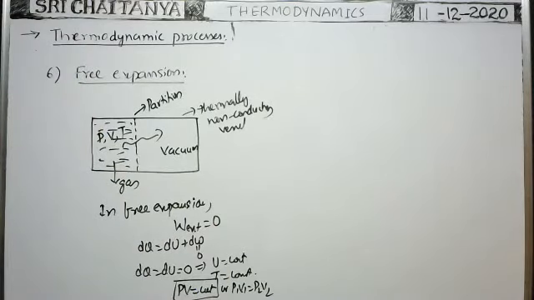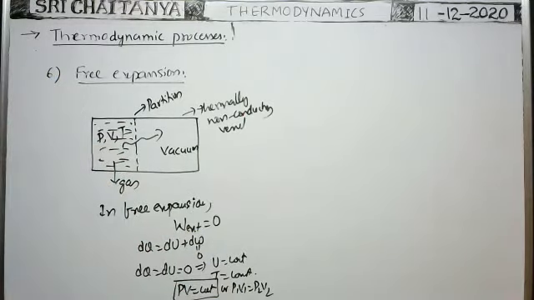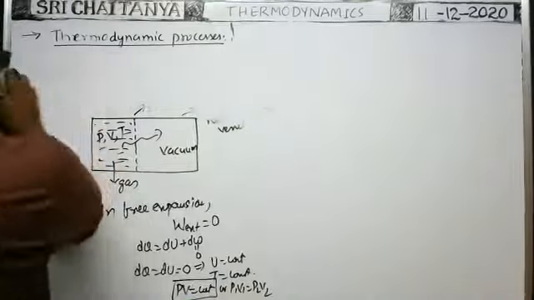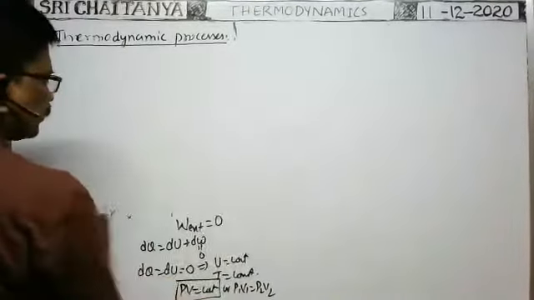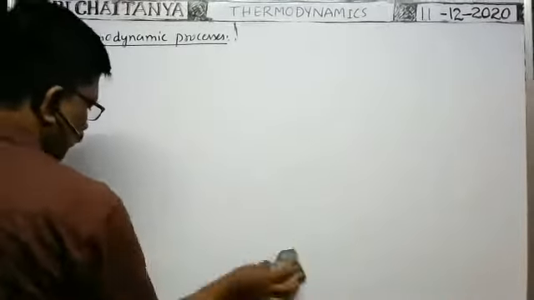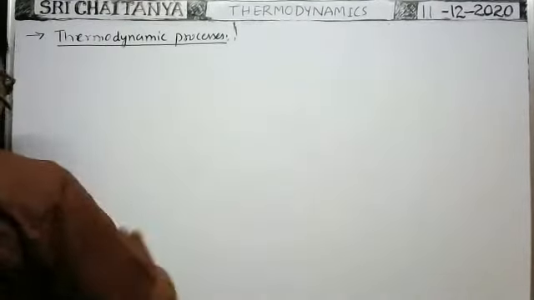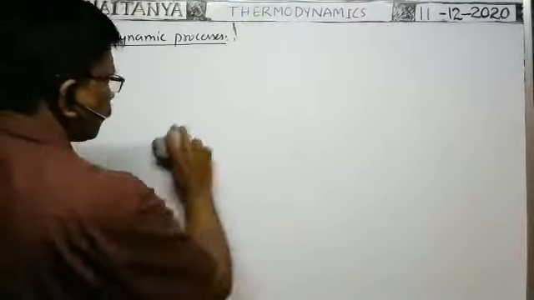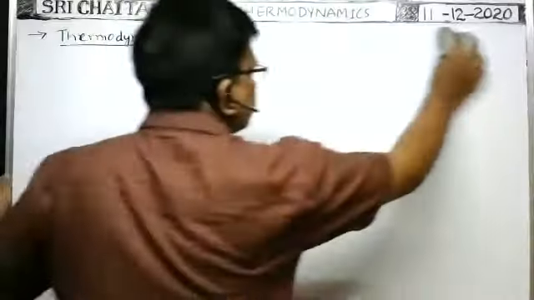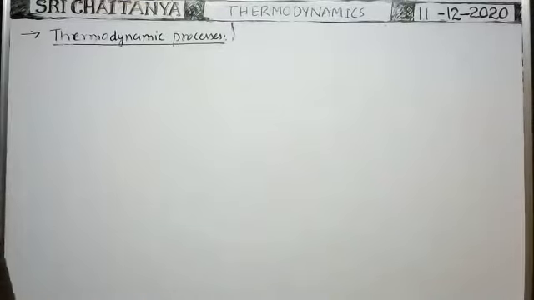Next, polytropic process. Last one is over. Polytropic process is another process. I already mentioned the polytropic process in the kinetic theory of gases. So next one, polytropic process.